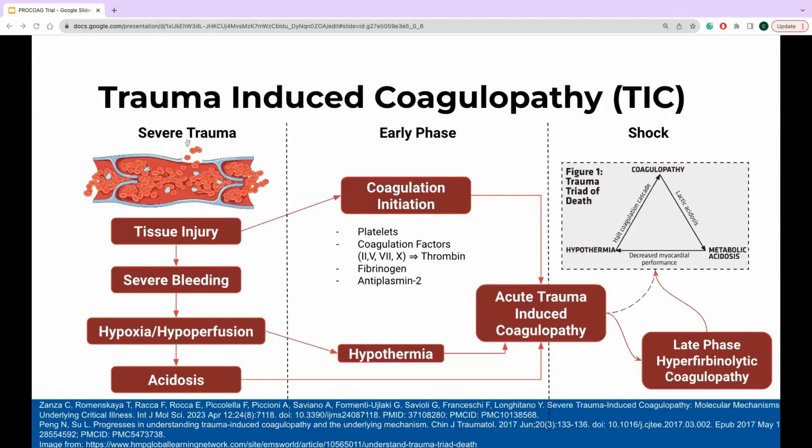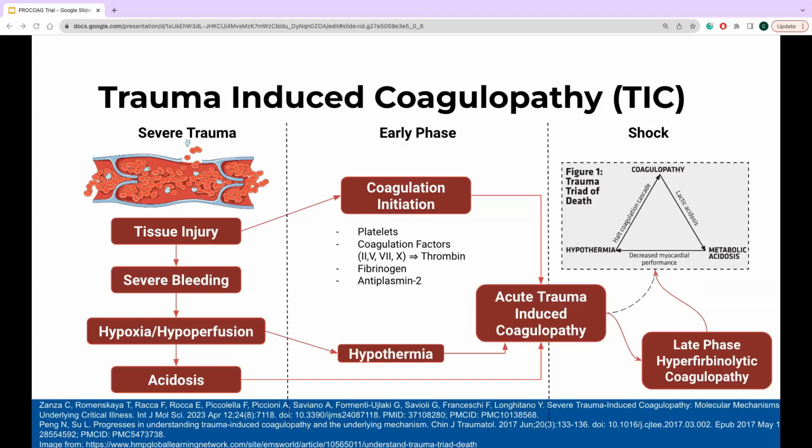So despite the implementation of many preventative measures, trauma remains a leading cause of death in adults. A major component of mortality in trauma is hemorrhage. What makes management difficult is the additional complexity of trauma-induced coagulopathy, or TIC for short. Although the mechanisms behind this are not yet fully elucidated, the current theory is that there are 2 phases of multifactorial biochemical responses. In the early phase, this is where mortality is the highest.